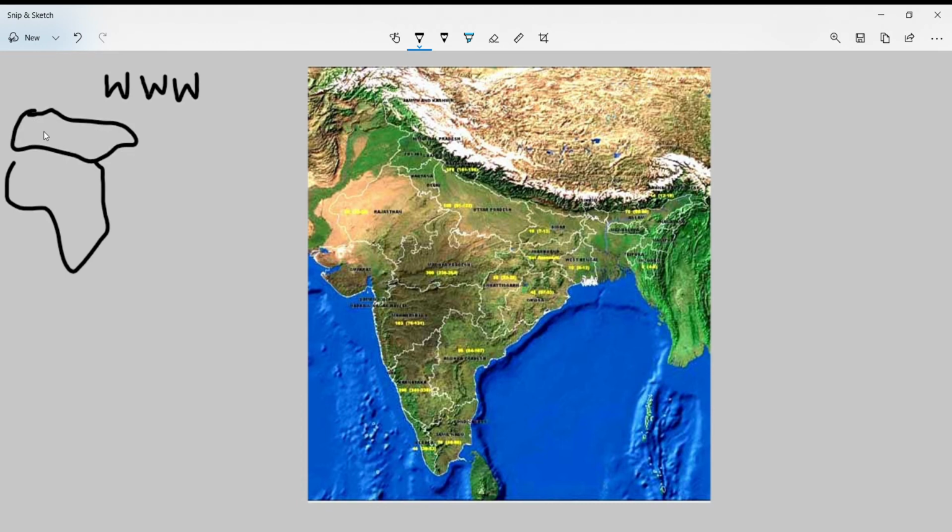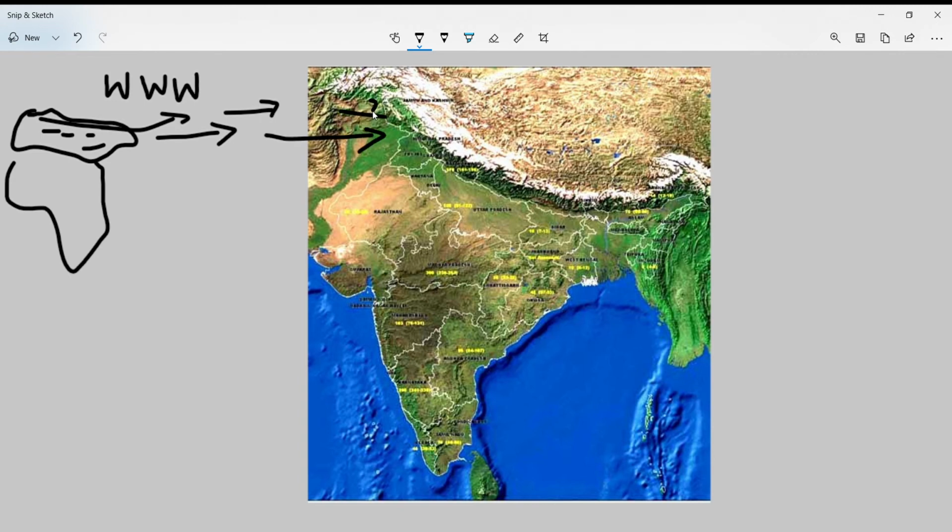So from Mediterranean Sea, moisture is formed. This moisture is brought to India in winter season by westerly jet stream. So what are three W's here? That I'll explain you just now.